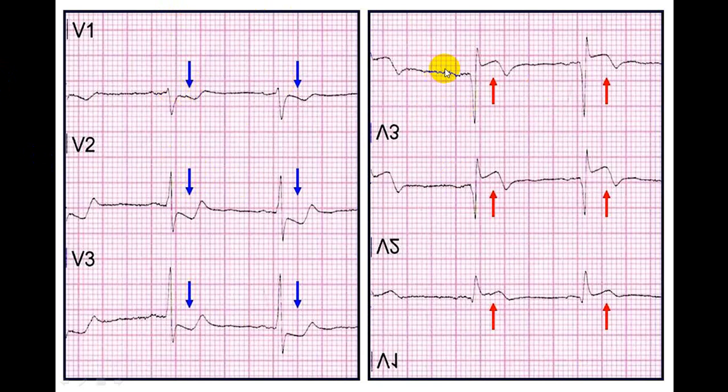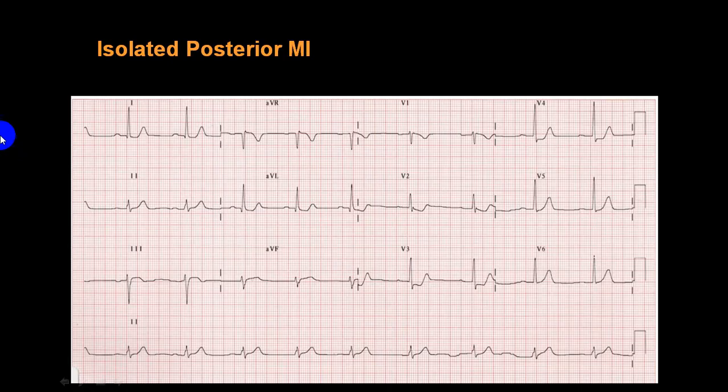So this will correspond to the Q wave, this will correspond to the R wave, and this will correspond to the ST segment elevation. So V3 will correspond to V7, V2 will correspond to V8, and V1 will correspond to V9. This is how you try to look at it.